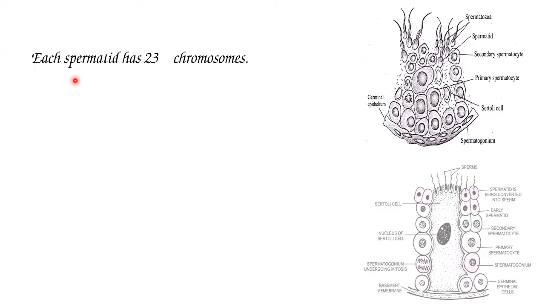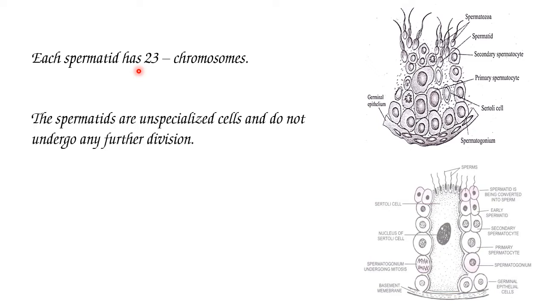Each spermatid has 23 chromosomes, that is haploid in nature. The spermatids are unspecialized cells and do not undergo any further division. So the meiosis division is completed after formation of spermatids.